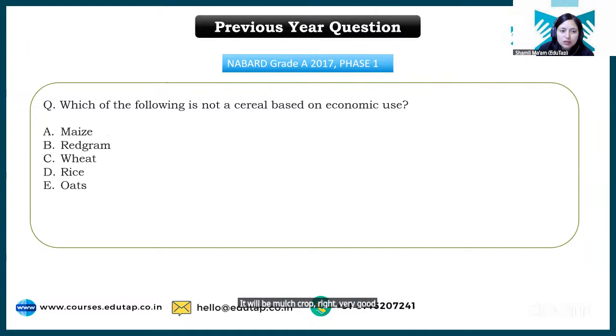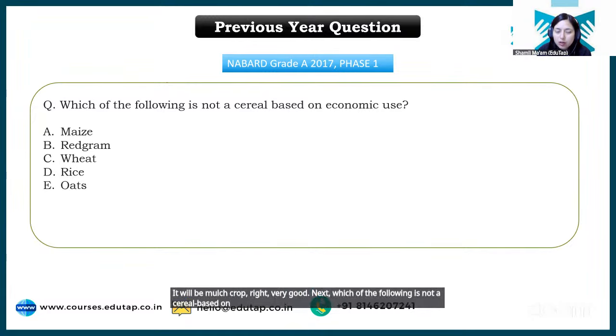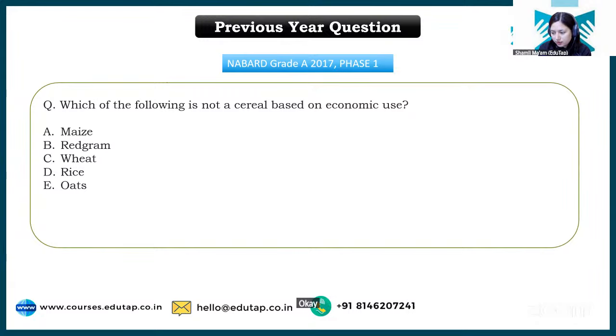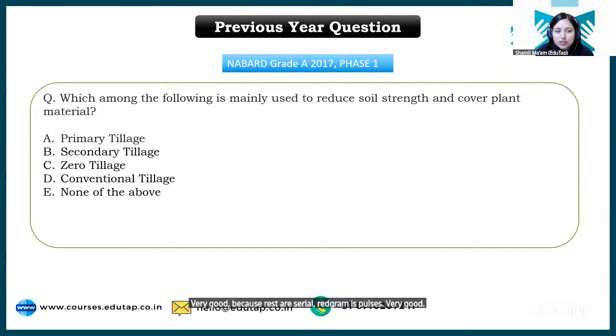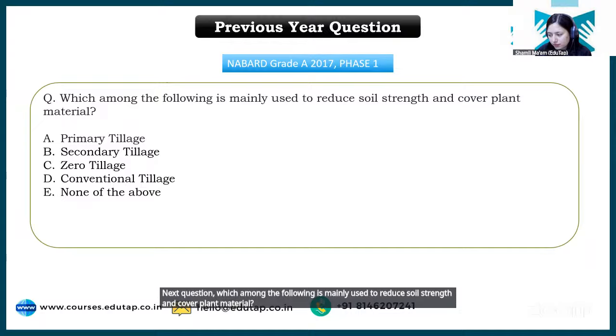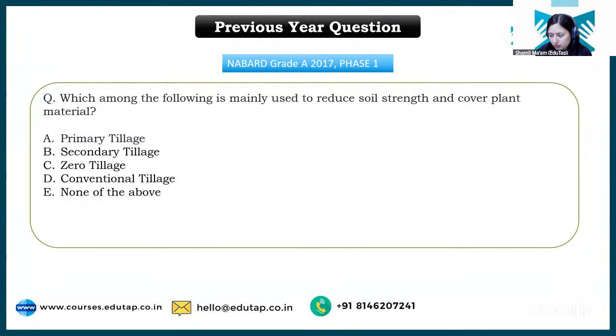Very good. Next, which of the following is not a cereal based on economic use? Okay, very good. Because the rest are cereals, red gram is a pulse. Very good. Next question, which among the following is mainly used to reduce soil strength and cover plant material? We have discussed this in the tillage topic, right? Okay, it's a primary tillage.